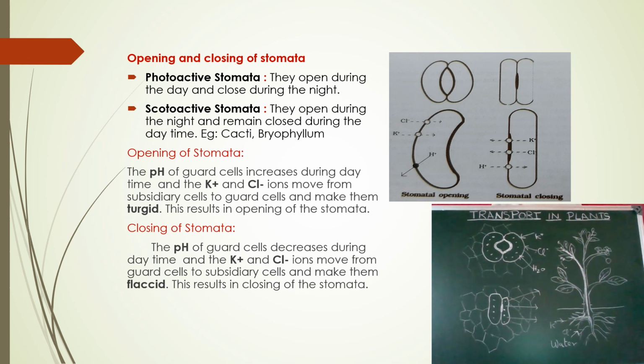To avoid transpiration, during the daytime the stoma gets closed and at night it opens. This type of stomata are called scotoactive stomata. Examples of scotoactive stomata can be seen in cacti and bryophyllum.